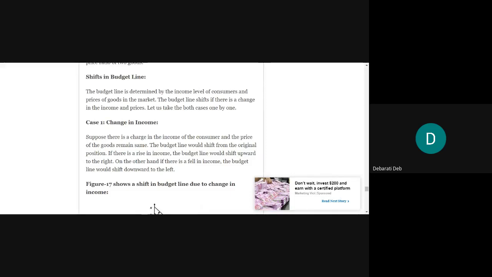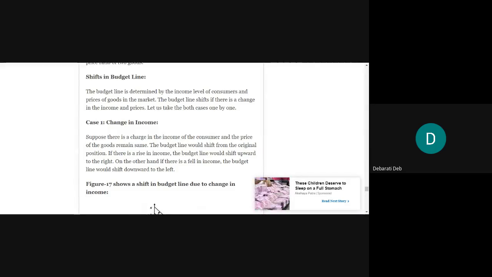So okay, let's not waste more time and we will discuss the budget line today. Okay, but before I start, I want to ask, what is a budget line? Who knows the answer? Please explain it to me in your own words. You can explain. Don't tell me the notes or the words which you could see on your screen and which were there in your Moodle, not those words, but in your own words, what do you think? What is budget line?